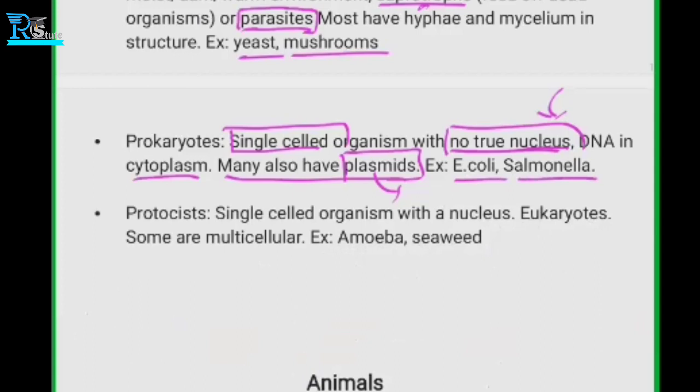Next is protists, single-celled organisms with a nucleus. Eukaryotes, some are multicellular, and examples are amoeba and yeast. So these are single-cell organisms with a nucleus. They don't have a true nucleus, but they seem to have a nucleus. These are eukaryotes, and some are multicellular. Examples are amoeba and seaweed.